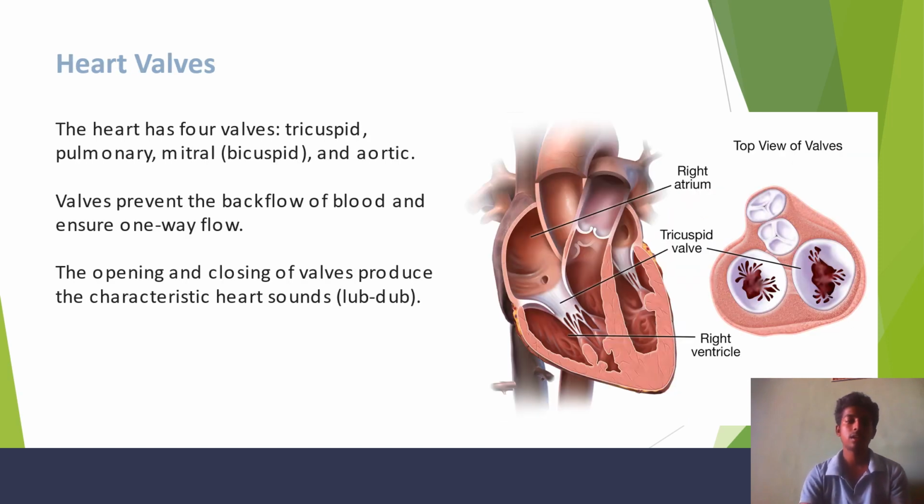Heart valves. The heart has four valves: the tricuspid, pulmonary, mitral, and aortic valves. The valves prevent the backflow of blood and ensure one-way flow. The opening and closing of valves produce the characteristic heart sounds, lub and dub.